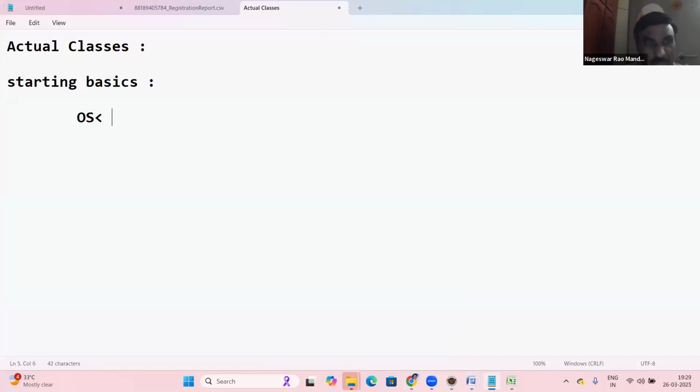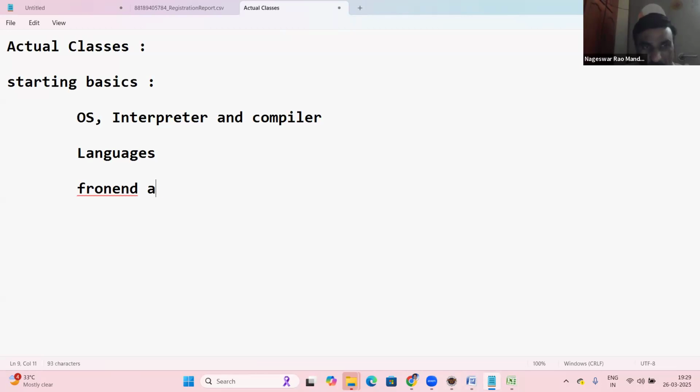Basics like OS. What is OS? Next, what is an interpreter? Interpreter and compiler. Next, different languages. Interpreter, compiler, languages. Next, about front end. Front end software and back end software, there are different kinds of things. We'll discuss all those basics. Once the basics are completed, it is easy to understand Java.